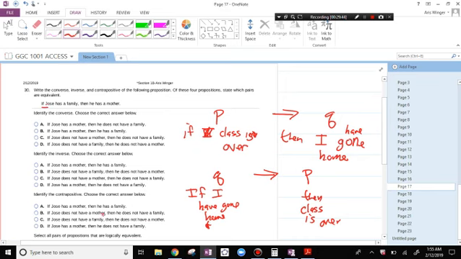If Jose has a family, then he has a mother. The converse, you simply switch them. If Jose has a mother, then he has a family. Identify the inverse. You need to negate, change both of these to the opposite. If Jose does not have a family, then he does not have a mother. Identify the contrapositive, which reverses the statements and negates them. If Jose does not have a mother, then he does not have a family.